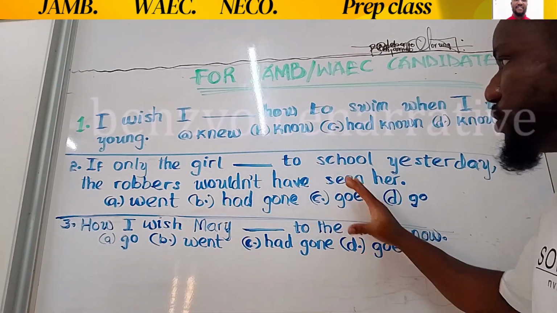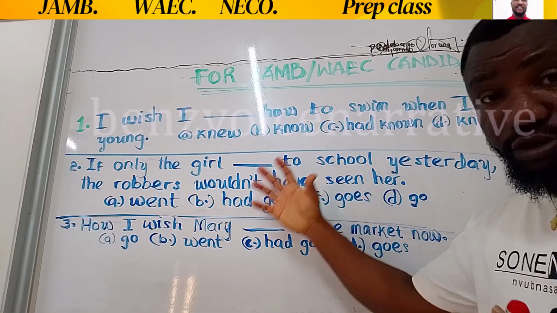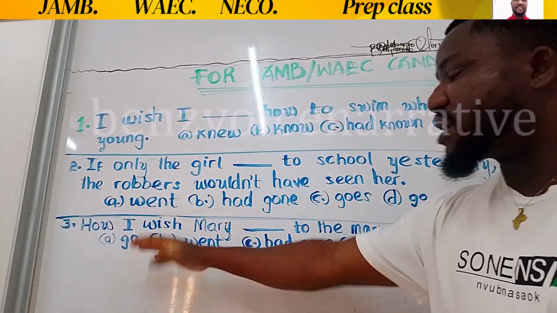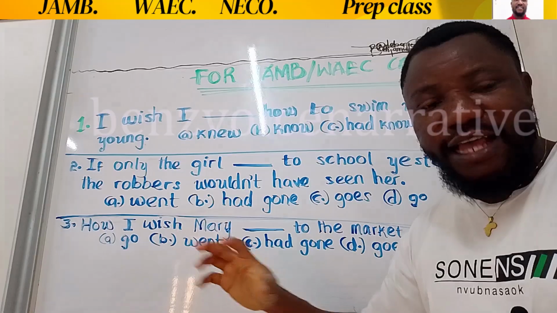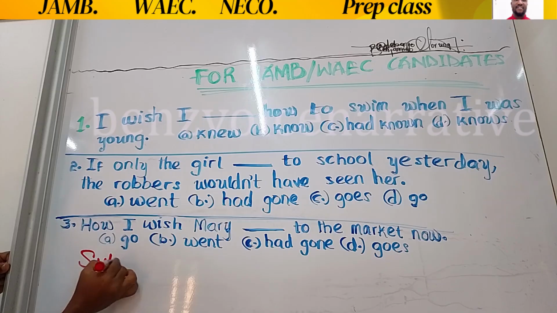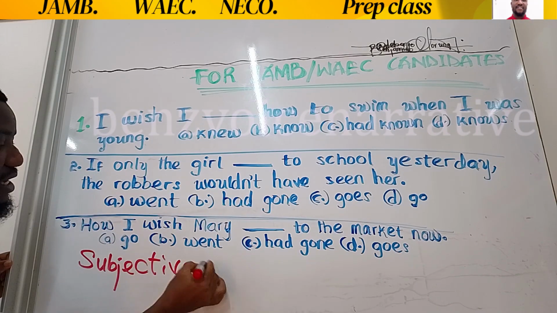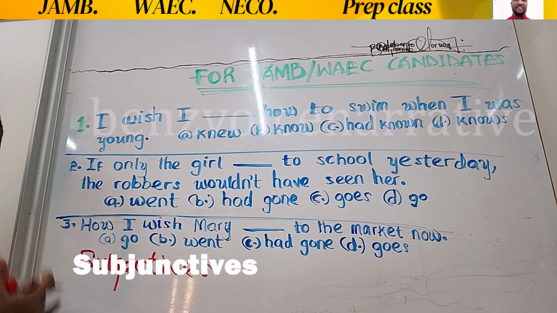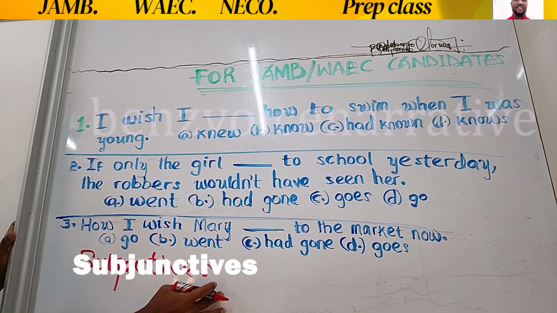There is something particularly common with these 3 questions, and that's the use of the expression wish. I wish, if only, and I wish. Now, this structure is born from the concept of subjunctives. And I'm sure you must have seen this concept being explained time and time again on this channel, or on this page. It all depends on where you're watching from. If you're watching on YouTube, you understand that this is one concept I've taught time and time again. The same applies to those watching on Facebook or on TikTok. So the concept that explains these questions is the concept of subjunctives.